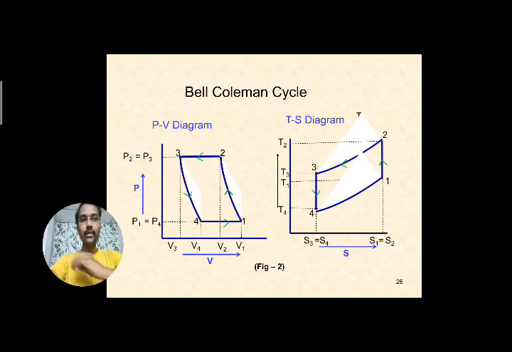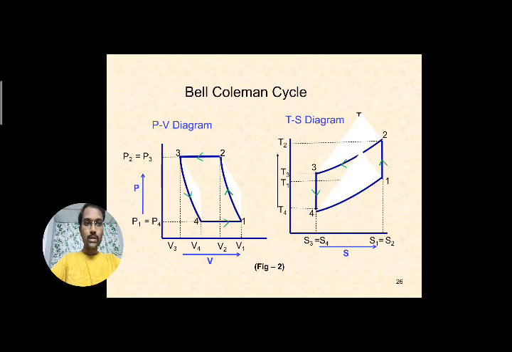Now observe the PV and TS diagrams here. Again the same four processes are there. The cycle consists of two isentropic processes and two constant pressure processes.